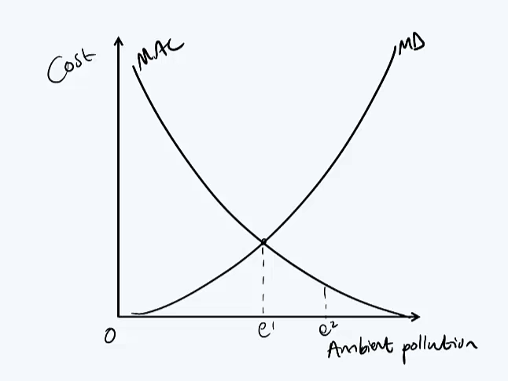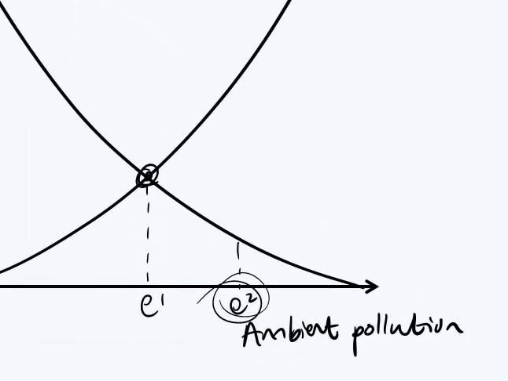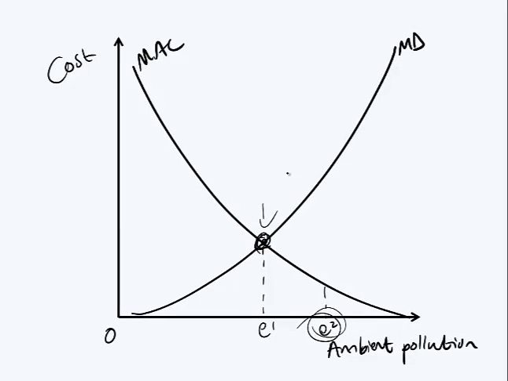Now both should be at the efficient level where the two intersect over here, but country 2 is at a different place than country 1, and the reason for this could be just enforcement. So country 2 may not have the needed enforcement to get to that efficient level, and they're struggling with getting there. But they both have the same goals. They both have the same efficiency level.